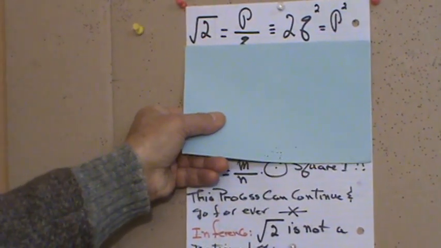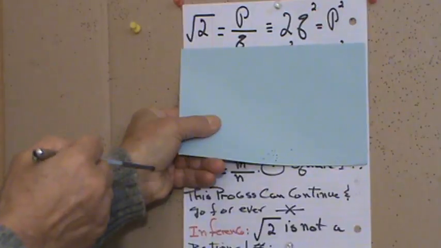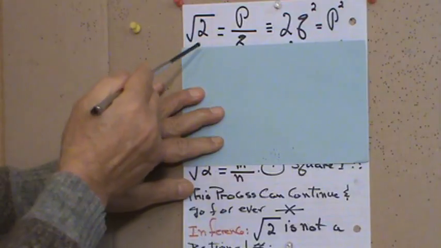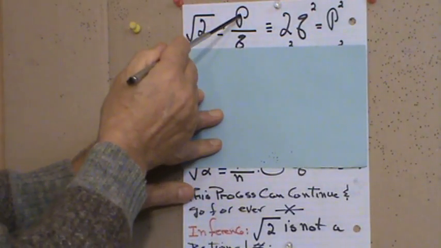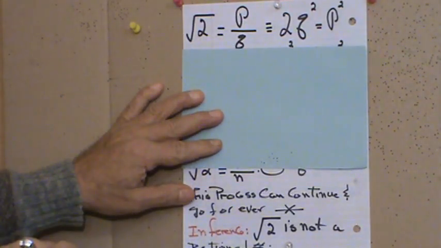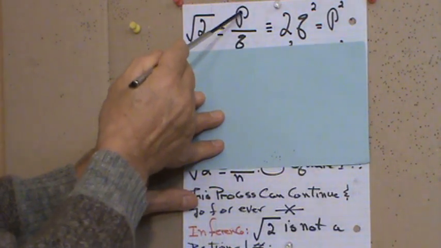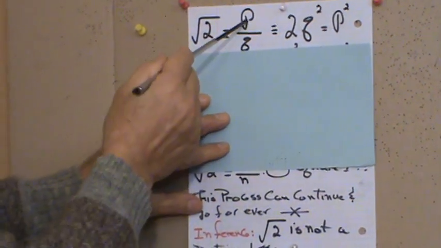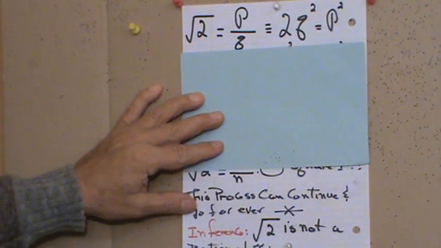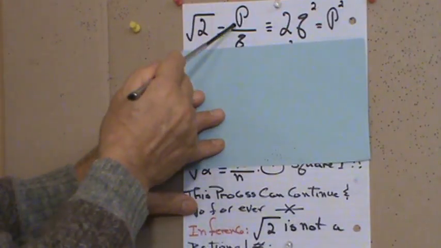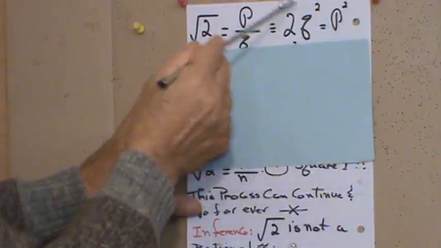Again, what I just said orally, I'm going through that again, and this is a review of the previous lecture. Here, square root of 2 we assume to be p over q. Why? Because according to our assumption, square root of 2 is a rational number. Therefore, we should be able to present it in the form of p over q, where p and q are, in this case, natural numbers. Then we do some algebraic manipulation, squaring both sides, and we end up with this form.